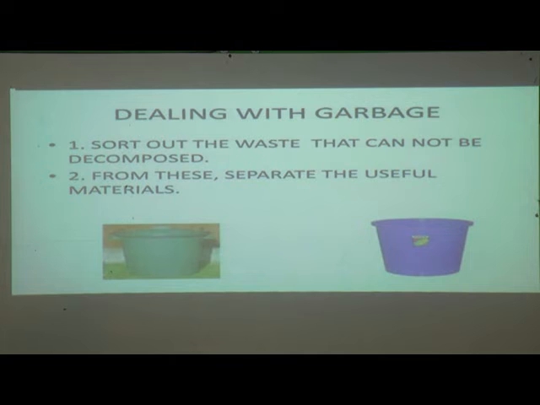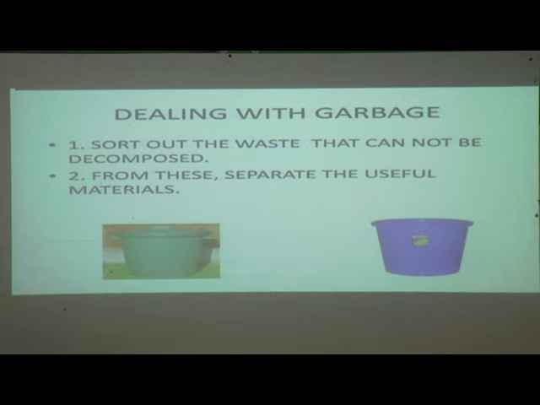Now, dealing with garbage. Why is this given? Sort out the waste that cannot be decomposed and from these separate the useful materials. So when we separate decomposing and non-decomposing waste, we should sort out the waste again, and the useful substances should be separated from these materials.